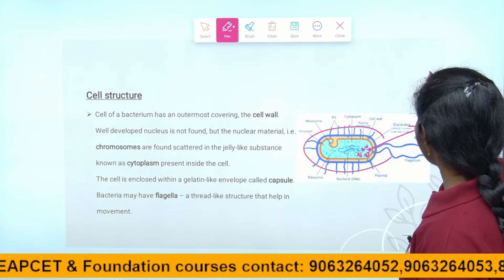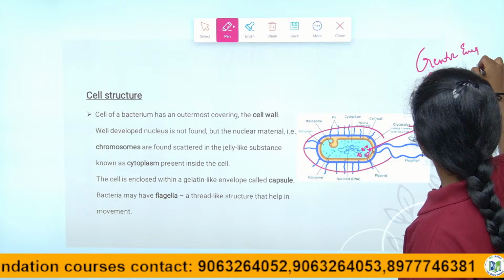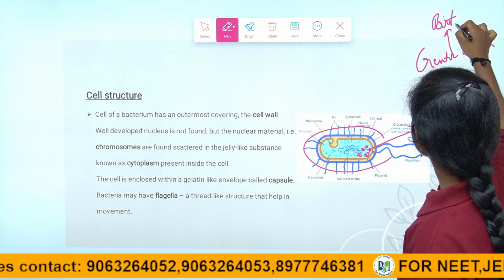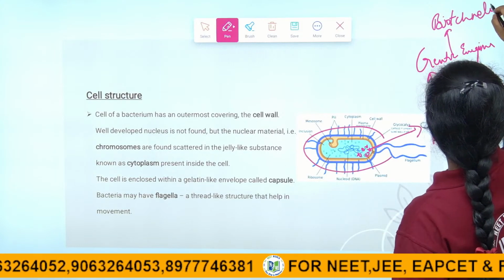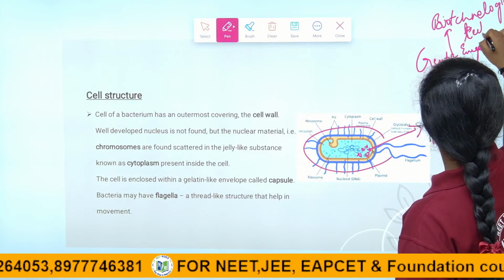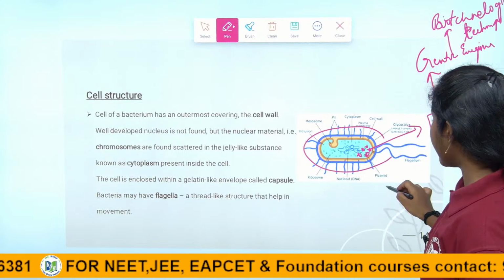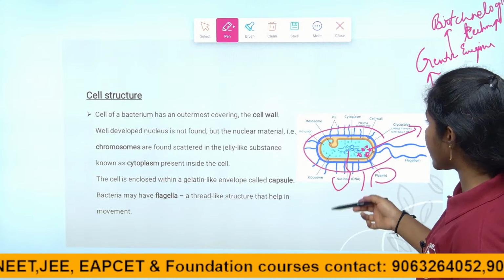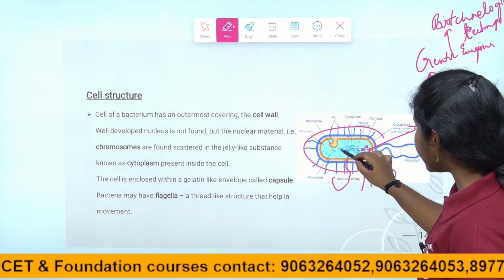It is widely used in genetic engineering, in the biotechnology process, biotechnological techniques, right children? The extra chromosomal material we call it as plasmid, and see here the nucleus is not well protected, and a well developed nucleus is not found but is scattered in the cytoplasm.